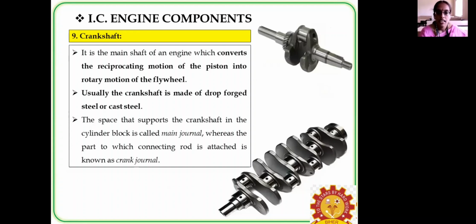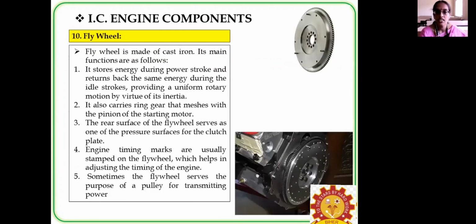The space that supports the crankshaft in the cylinder block is the main journal, whereas the portion to which the connecting rod is attached is the crank journal. The flywheel is normally made up of cast iron, and it acts as an energy reservoir. It has a ring gear that meshes with the pinion of the starting motor.